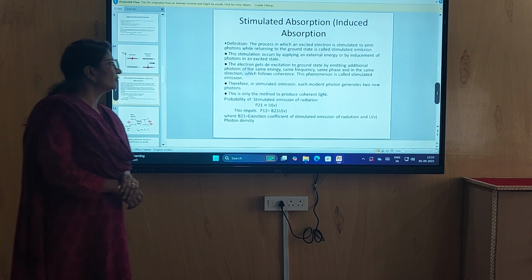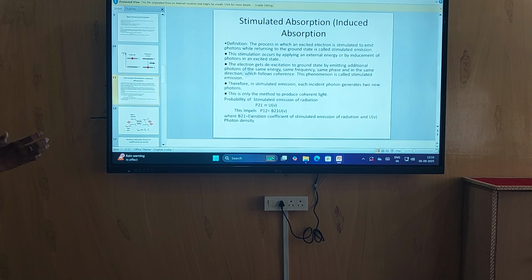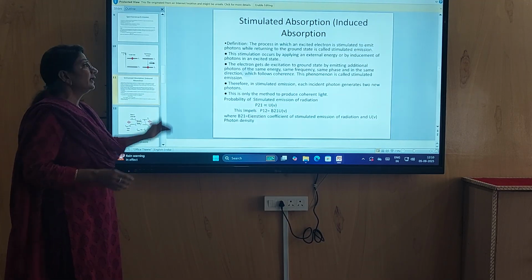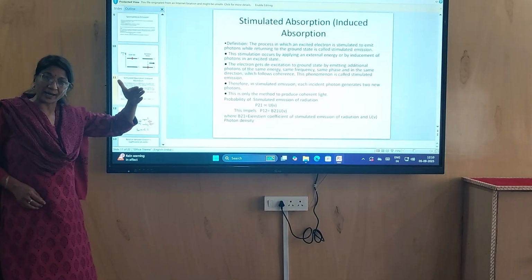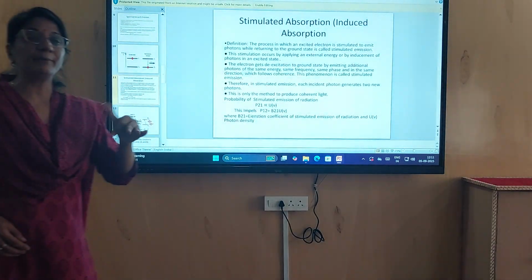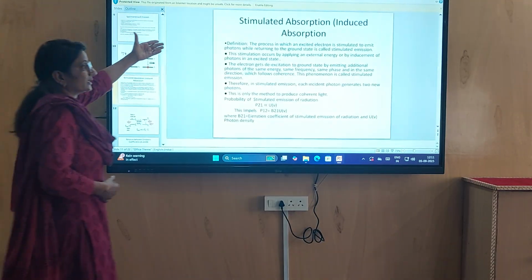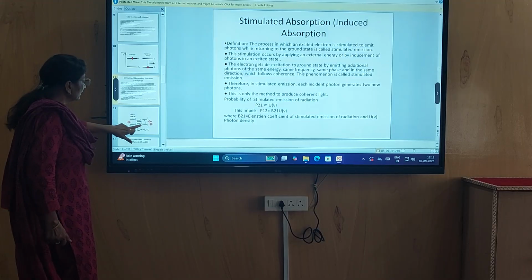Stimulated emission of radiation. Now in stimulated emission, the process in which an excited electron is stimulated to emit photon. In this state also, the atom which is excited to higher energy state will come to its ground state. It will emit light, but this process is done by stimulated process. It is an induced process. What happens in this process?